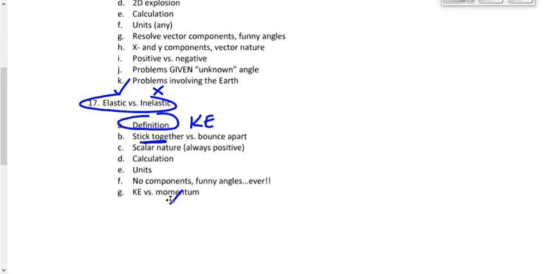Now, if they bounce apart, does that mean it's elastic? No. In fact, if they bounce apart, it is most likely still inelastic. There's probably a 90% chance it's going to be inelastic whether they stick together or not. If they stick together, it's 100%. If they bounce apart, it's probably 80 or 90% that it's still inelastic. But if they bounce apart, you do have to do that calculation: EKI, EKF, and then compare the two.